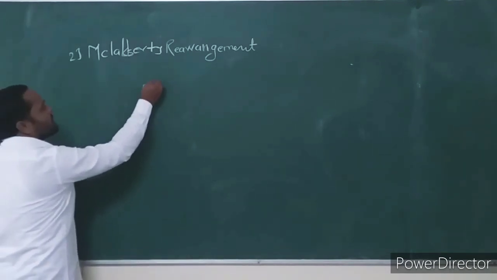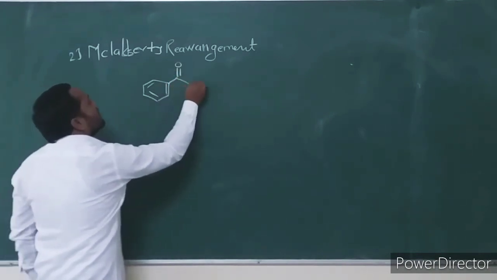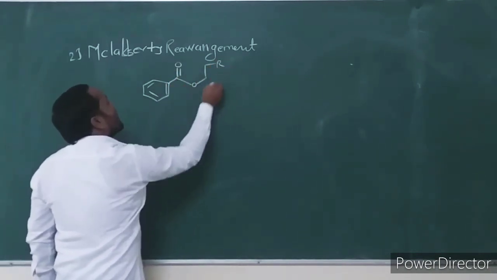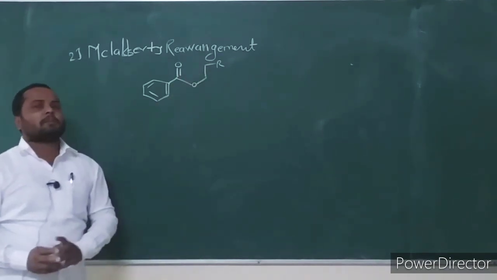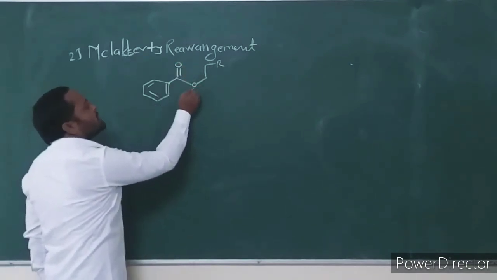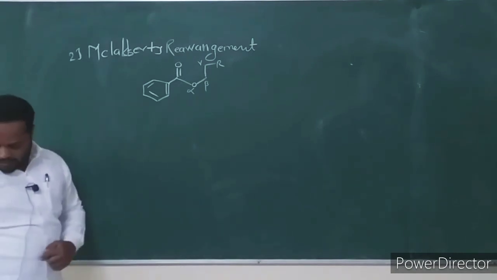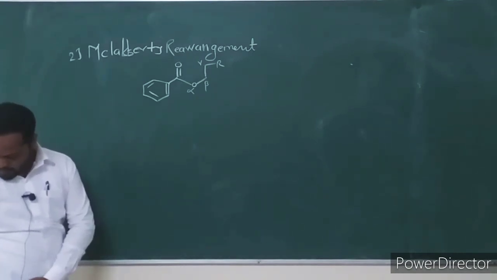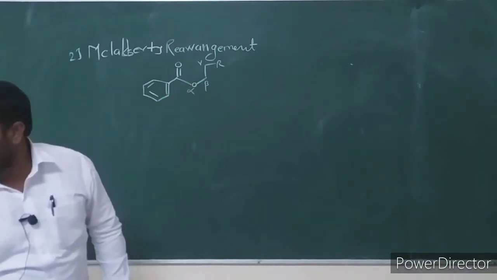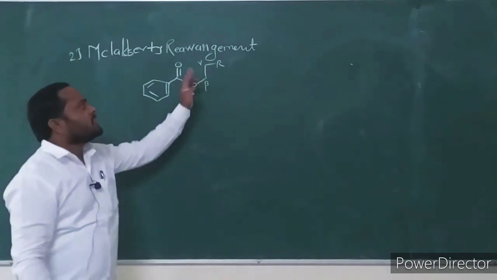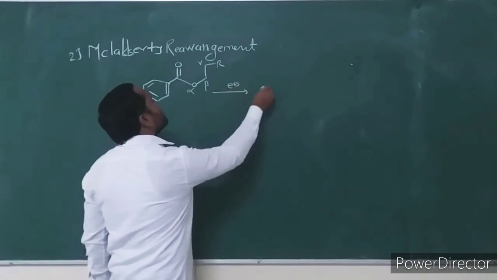Consider this ester. The alkyl group in the alcoholic part is more than 2 carbons. With respect to the carbon, it is alpha, beta, and this is the gamma carbon. There should be a gamma hydrogen atom present. In the given aromatic ester, in the alcoholic part, the gamma hydrogen is present. Then it undergoes McLafferty fragmentation.